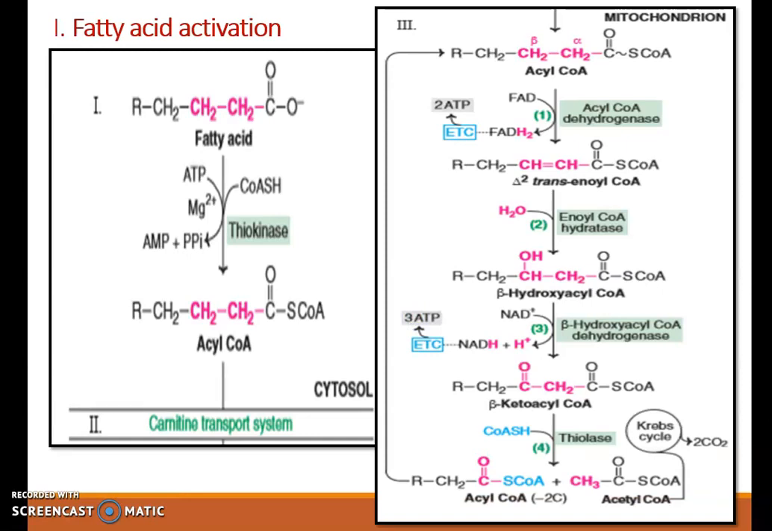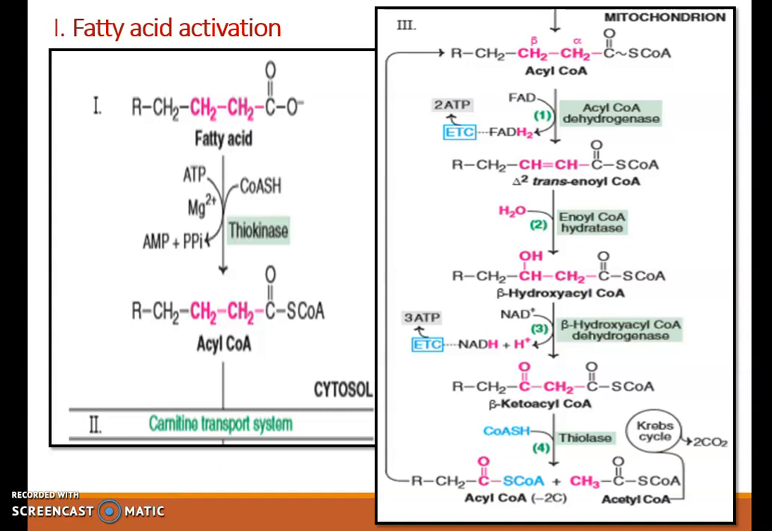Now, this is a diagrammatic representation. You can see the structures. In first step, fatty acid is getting converted to acyl CoA by the enzyme thiokinase. You can see that here ATP is utilized. Now this acyl CoA is transported into the mitochondria by carnitine transport system, that is carnitine shuttle pathway. Now once in the mitochondria, it undergoes various reactions.